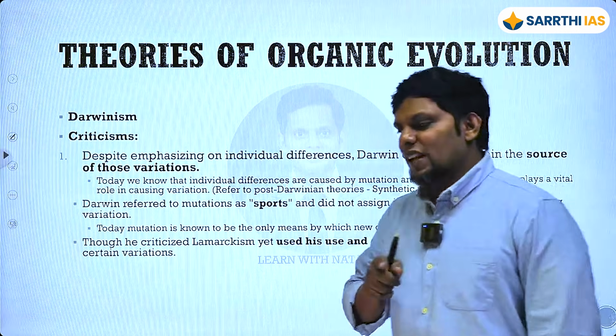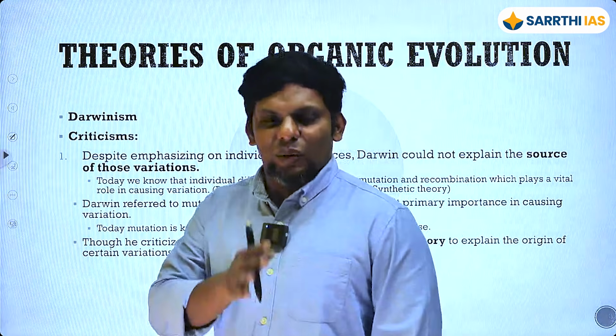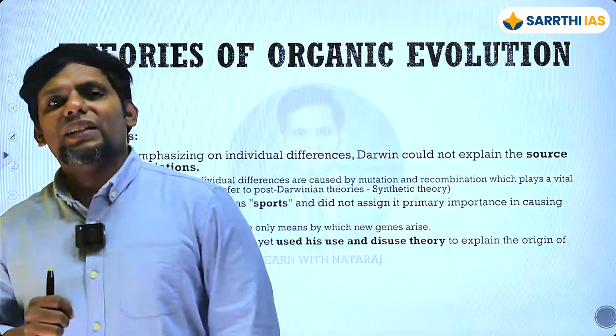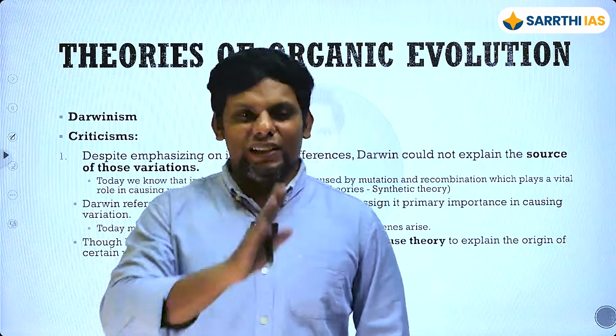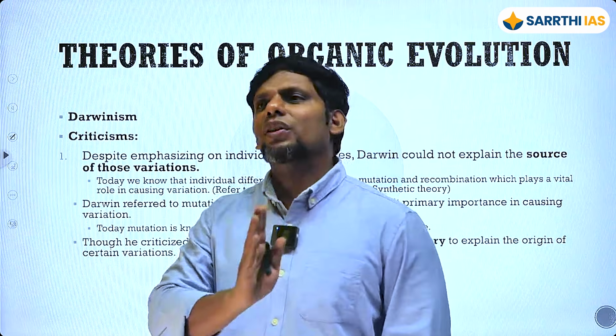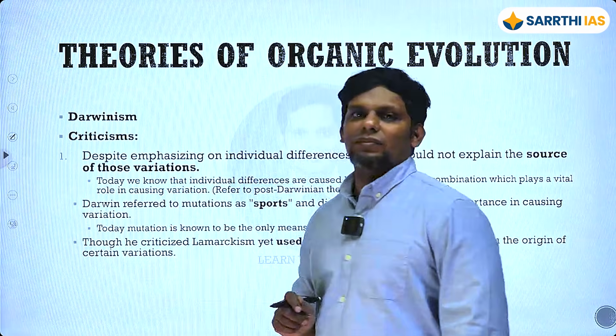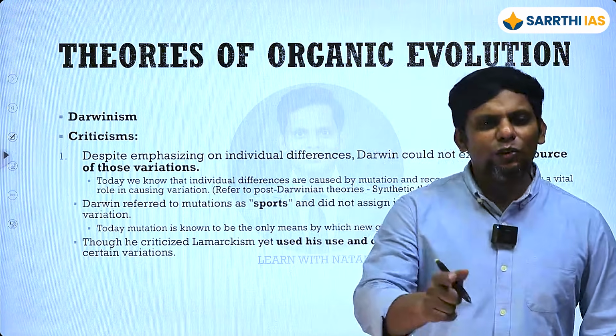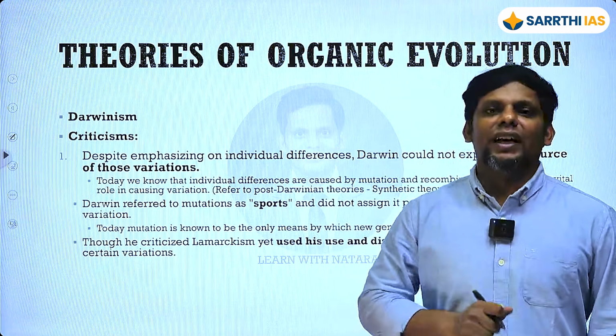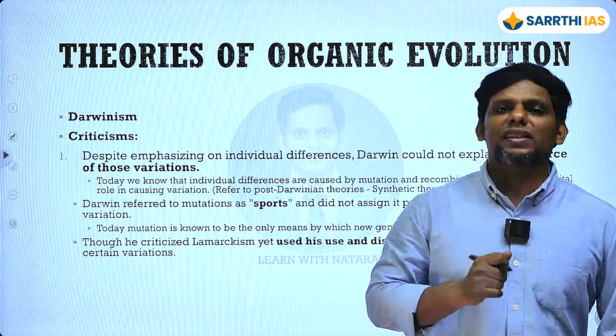Okay, so he says, I know for sure that there is variation, okay, in a particular species, right? And then there is going to be some that is going to be fit, and then nature selection, the whole thing is going to be there, but I'm not sure why there is variation. Okay, what is the source of this particular variation? And neither do you, because we are in 1859. 1859, we don't know exactly where this variation comes from.